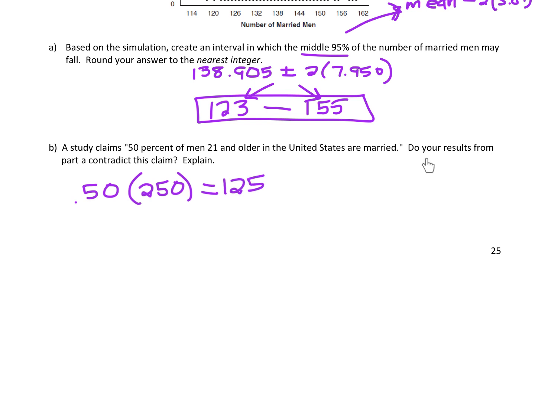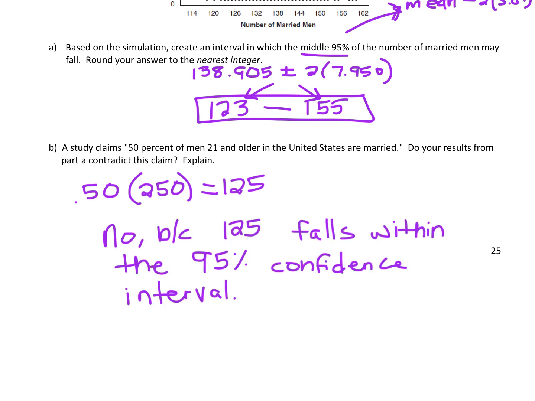Okay, so do your results from part A contradict this claim? Well, no, they don't contradict the claim. It actually supports the claim, right? Because 125 is within the 95% confidence interval. Okay, so you're just going to write that out and make sure you use the wording, the 95% confidence interval.